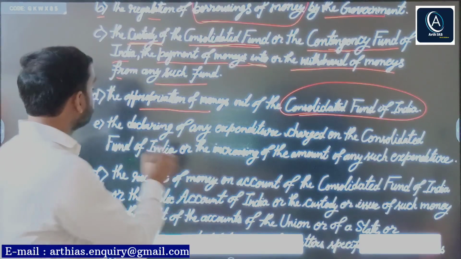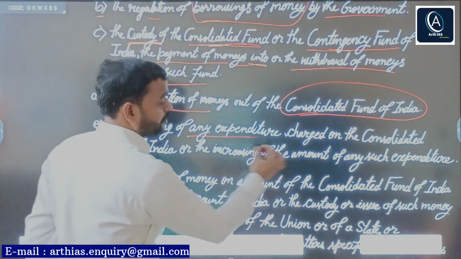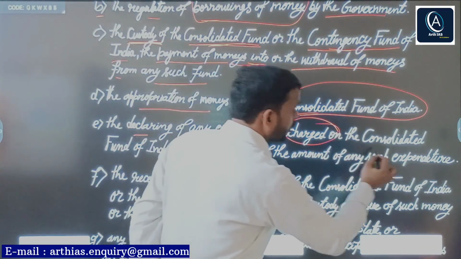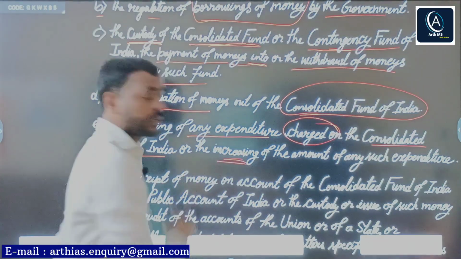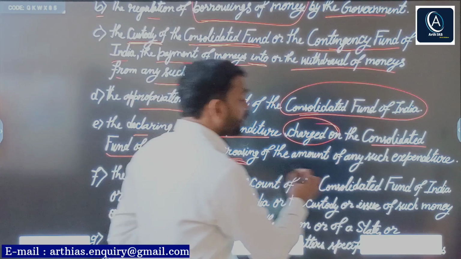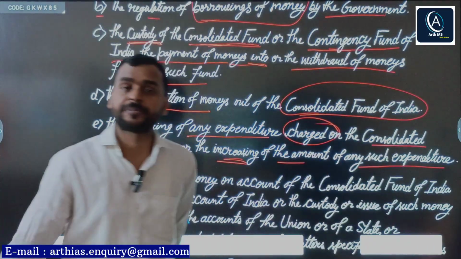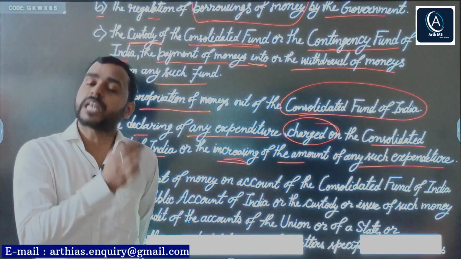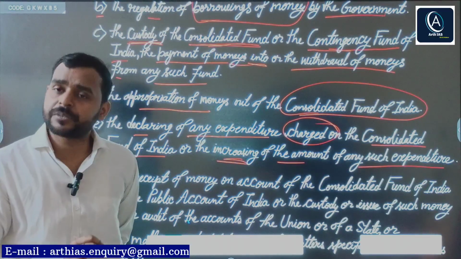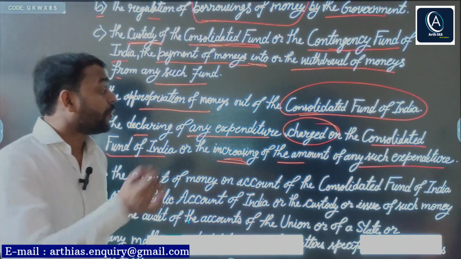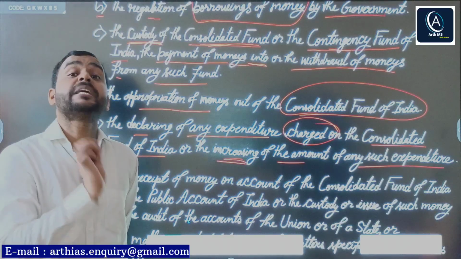Next, declaring of any expenditure charged on the Consolidated Fund of India or increasing the amount of any such expenditure. Whether the government is charging any expenditure on the Consolidated Fund of India, or whether the expenditure is being increased.